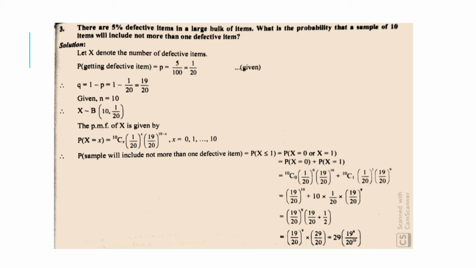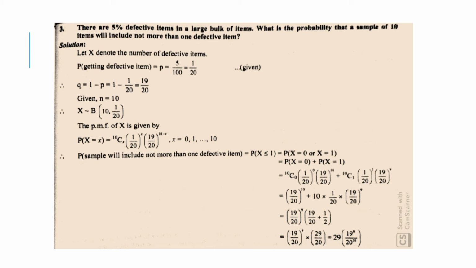There are 5% defective items in a large bulk of items. What is the probability that a sample of 10 items will include not more than one defective item? Okay, so solution: let X denote the number of defective items.